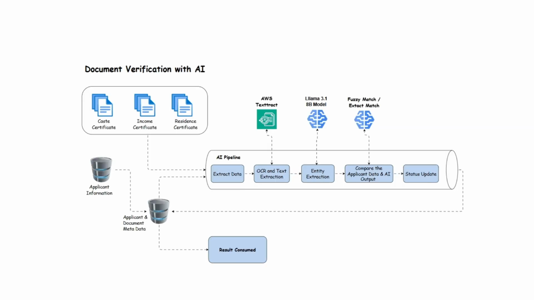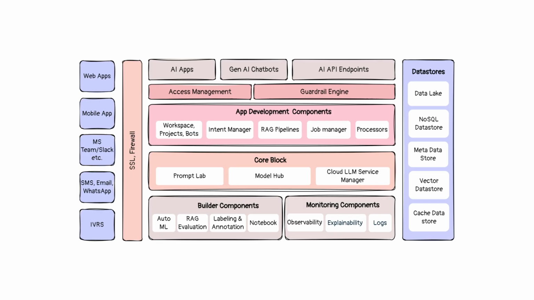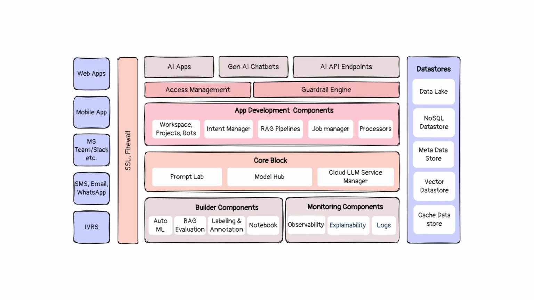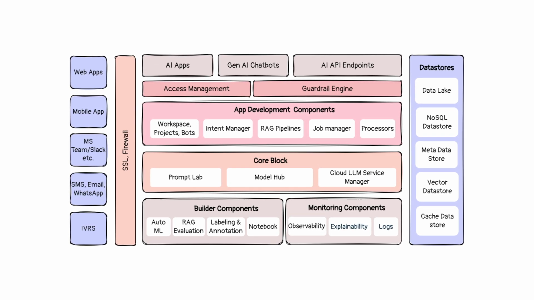Here is the high-level process flow. The document goes through OCR, field extraction, validation rules, exception handling, and final verification. This pipeline can be customized for any government certificate or form. CSM AI Foundry is built with a modular architecture, including RAG engines, agentic workflows, pipeline orchestration, and observability. It is designed for secure, scalable, and explainable government deployment.